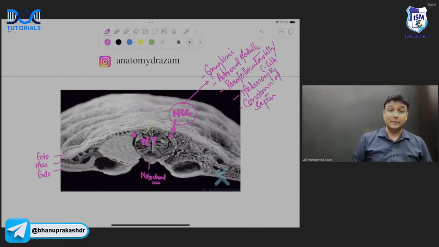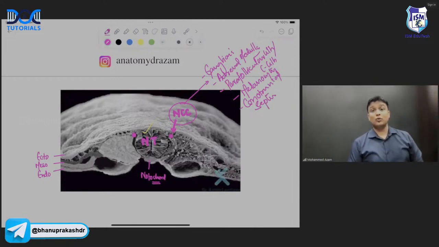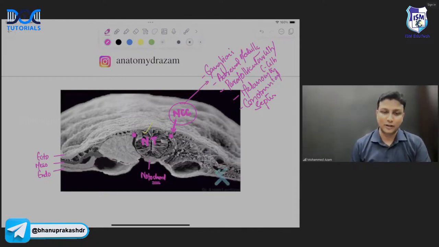And conotruncal septum is actually the combination of two septums, sir. One is your spiral septum, another one is the bulbar septum. Okay. So all the ganglions, adrenal medulla, parafollicular cells, melanocytes, conotruncal septum, all of them will be derived from the neural crest cells. Is it okay?